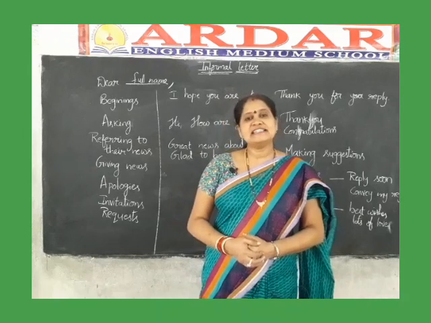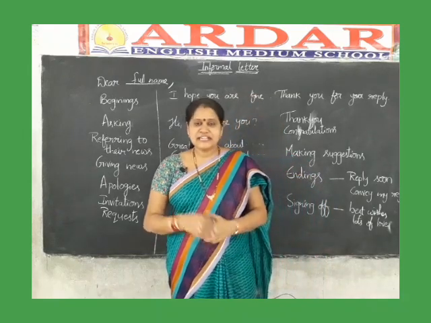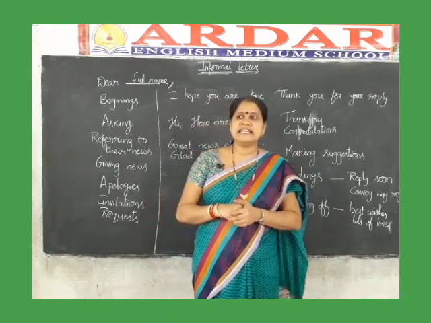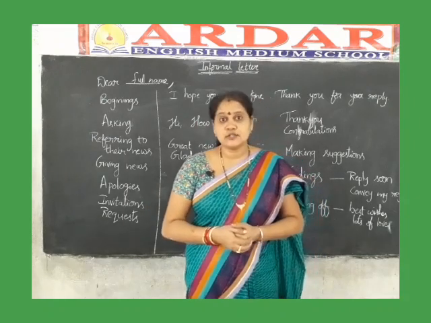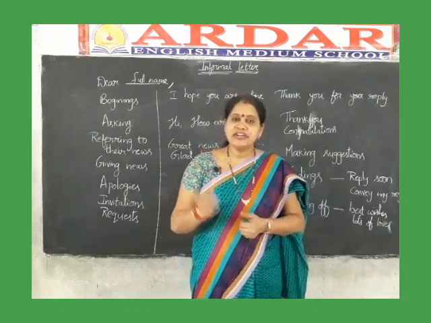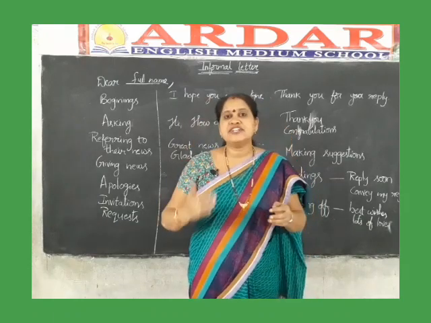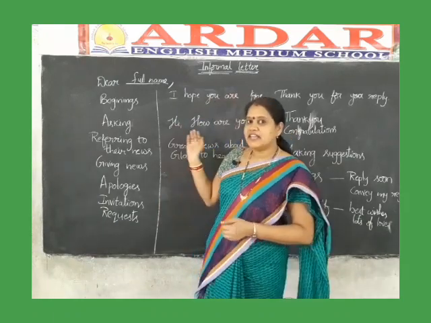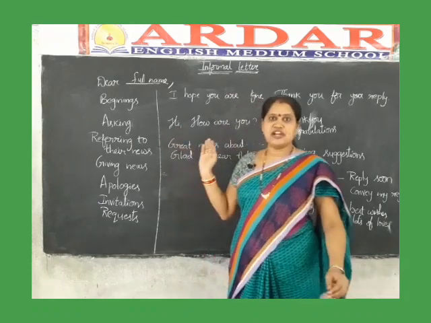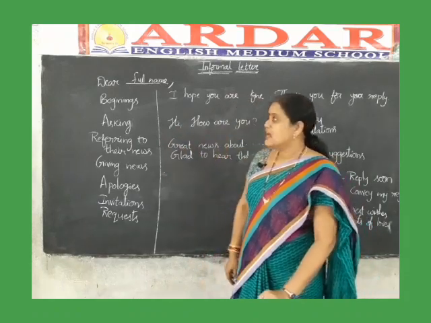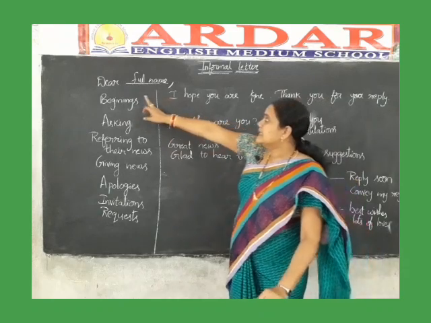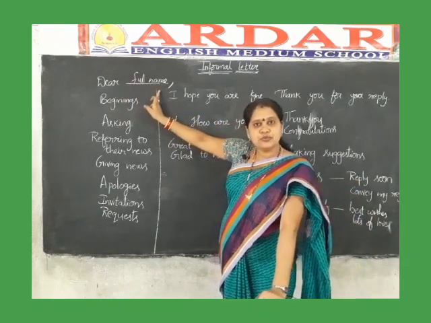These informal letters are personal letters written from one person to another person, and they may contain the person's thoughts also. So when we are writing letters, how do we put our thoughts in a sequential manner? This is the way you have to write in a sequential manner in informal letters. First, you write Dear, and the person's full name to whom you are writing.